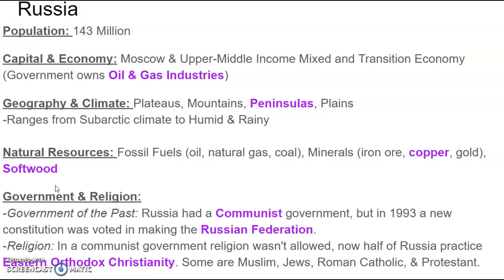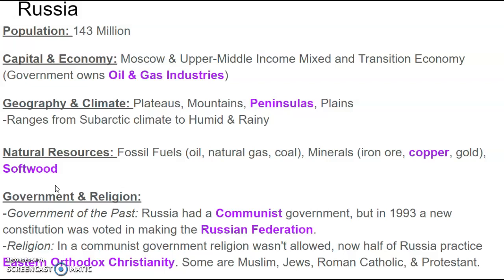Russia itself has a population of 143 million people. Its capital is Moscow, and its economy serves more of an upper middle class income that is mixed with a transitional economy. Basically, this means that while other people have a free market to sell things, the government still owns oil and gas industries within the country.